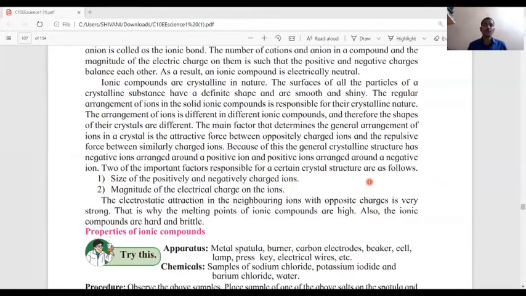Two of the important factors responsible for a certain crystal structure are as follows. Number one, size of the positively and negatively charged ions. Number two, magnitude of the electrical charge on the ions. Now, the electrostatic force between neighboring ions with opposite charges is very strong. That is why the melting points of ionic compounds are also high. Also, ionic compounds are hard and brittle in nature.